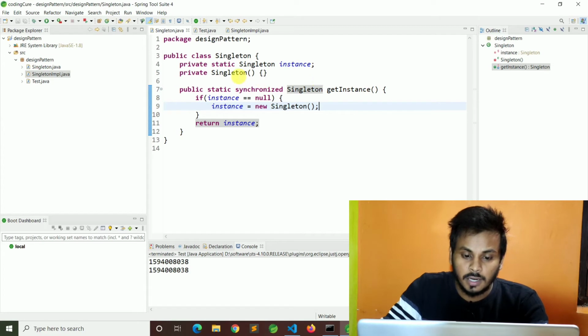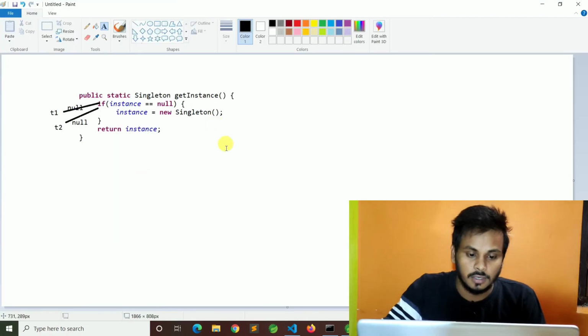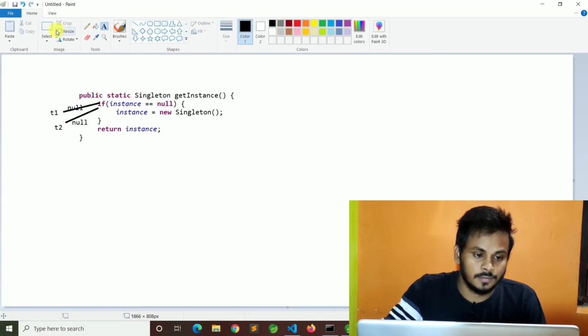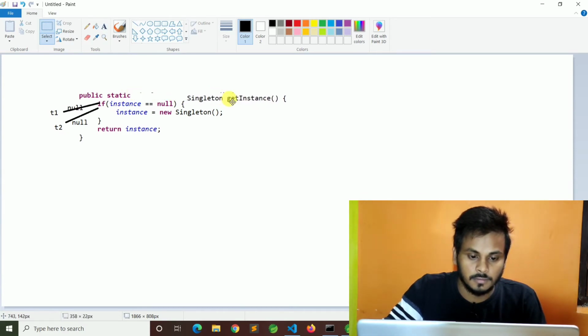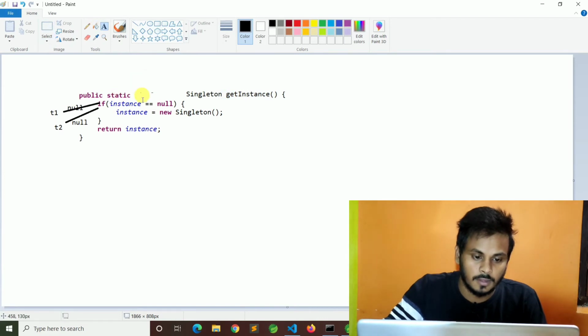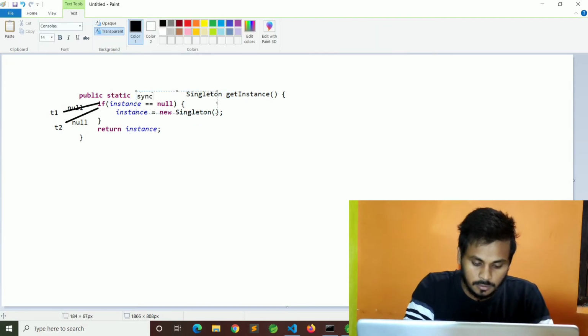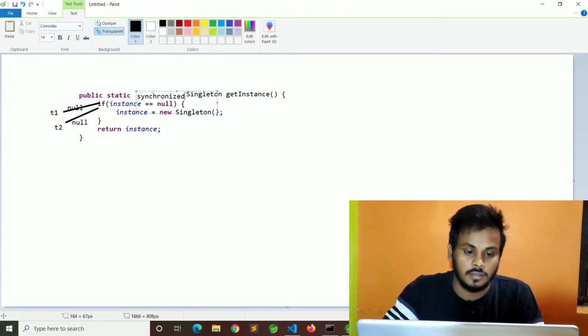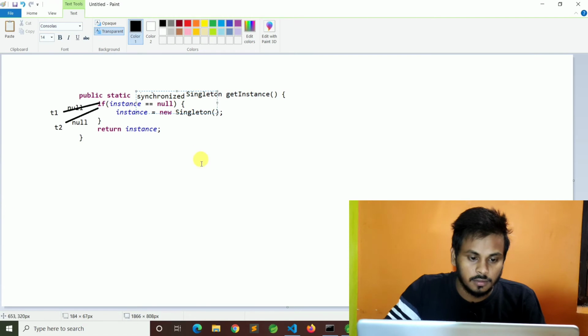If one thread came and it is locking, at that time if another thread comes, then that thread must wait. Let's say T1 thread came here. Now this is synchronized.